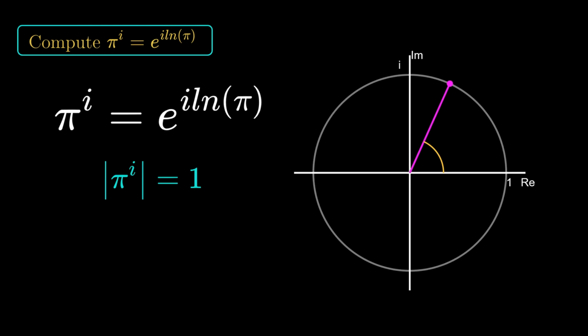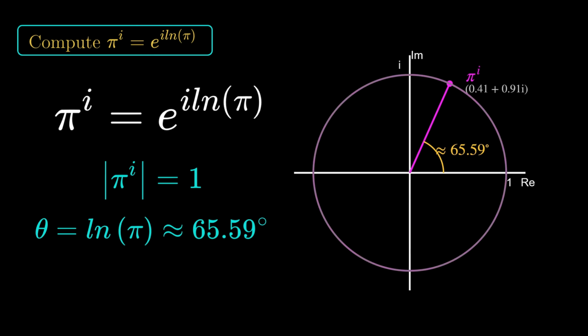Visualizing this, we start at the real axis. Because the magnitude is 1, we don't stretch outward. We simply rotate. And that rotation amount is exactly the natural log of pi. We travel approximately 65.59 degrees along the circumference. This is where pi to the i lives. Not at infinity, but right here.